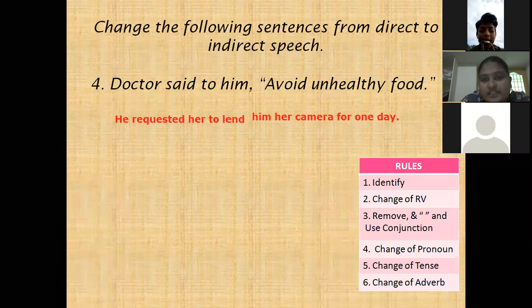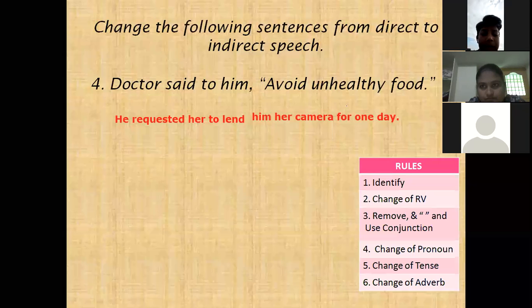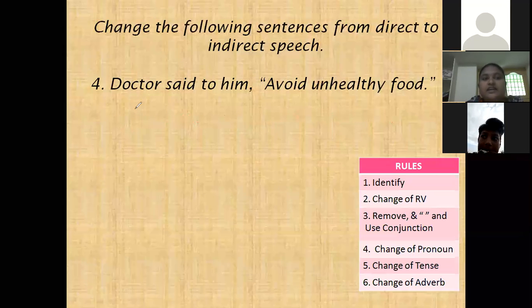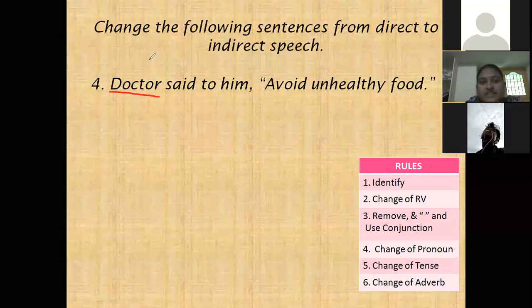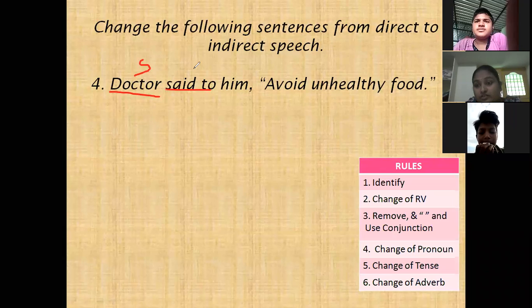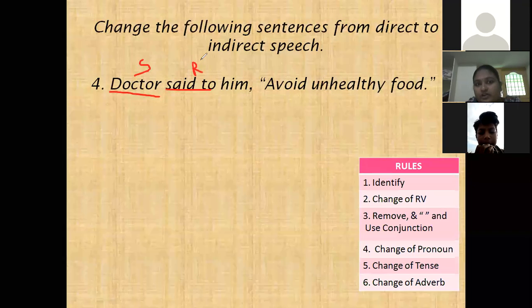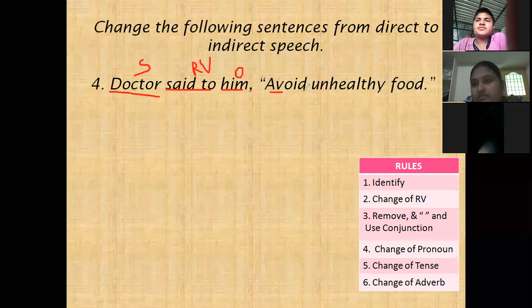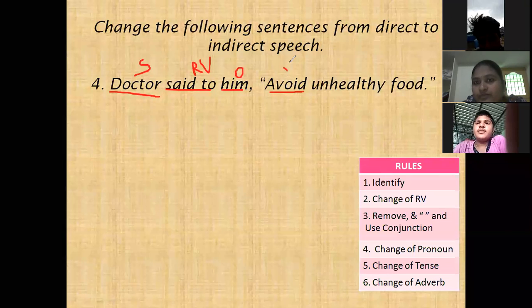Yes, doctor said to him, avoid unhealthy food. Here doctor is the subject. Next, said to is the reporting verb. And next, him is the object, third person. And next, avoid is the verb. No persons, no adverbs.